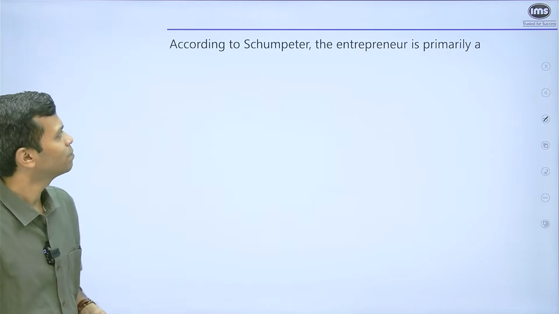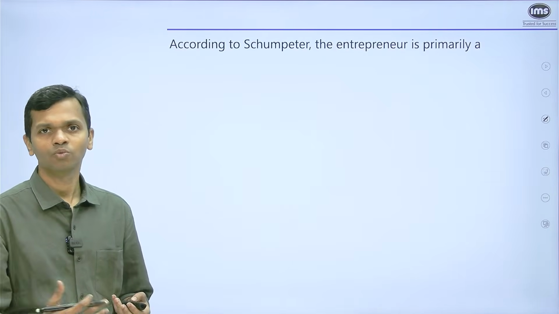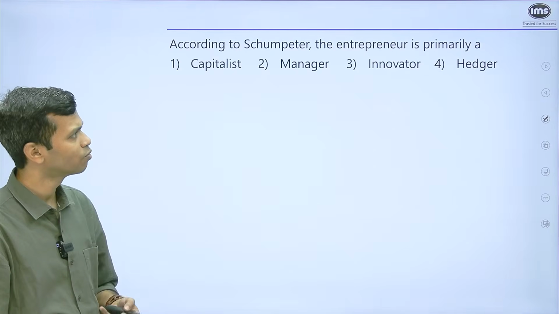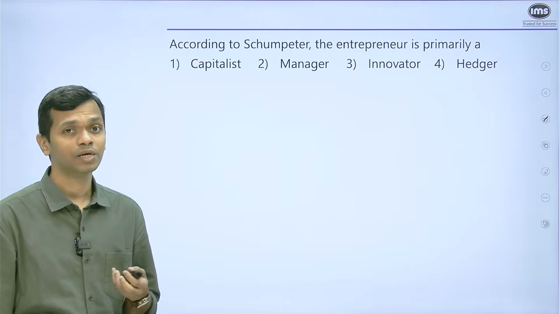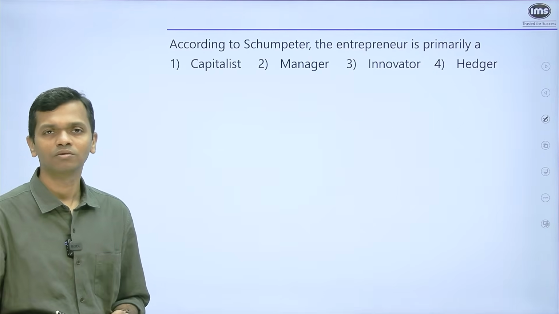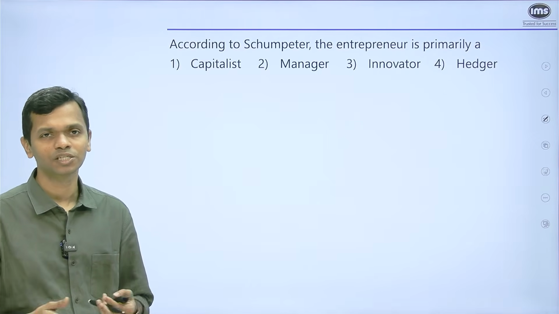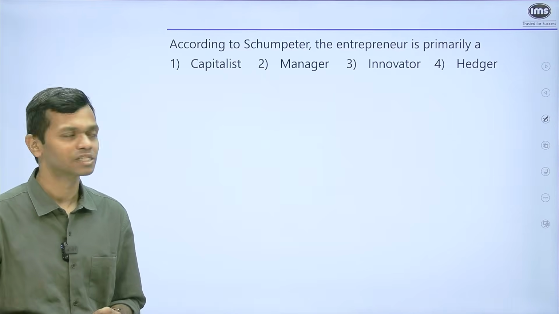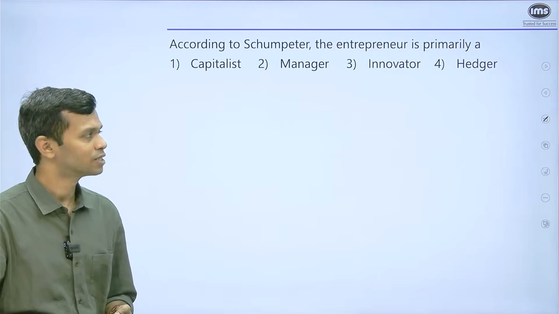So this was the first question. And the question says, according to Schumpeter, the entrepreneur is primarily a what? And if you look at the options, they are capitalist, manager, innovator, and hedger. Now, when you look at these options, option elimination is the best way to solve most of these questions. Capitalist, if you look at the meaning of the word capitalism, for example, there are societies that are capitalist in nature. Most of the businesses that run for profit are fundamentally capitalist in nature. Entrepreneur is not necessarily somebody who has to be a capitalist.